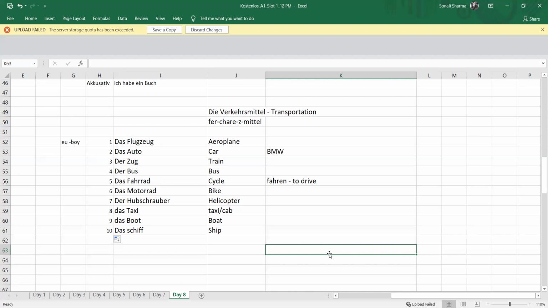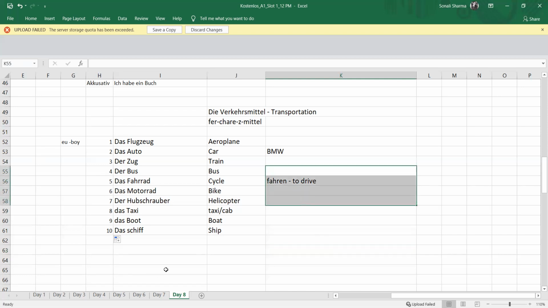Next, the last one is das Schiff. Schiff is ship. So das Schiff is ship. Now I told you that we are going to use this verb fahren. So fahren is to drive.